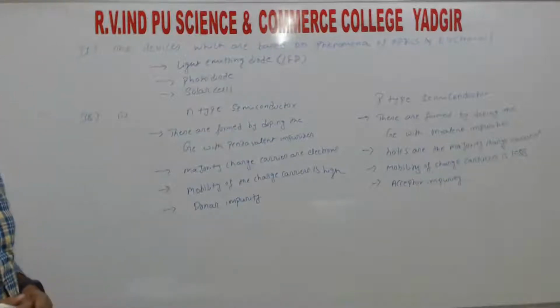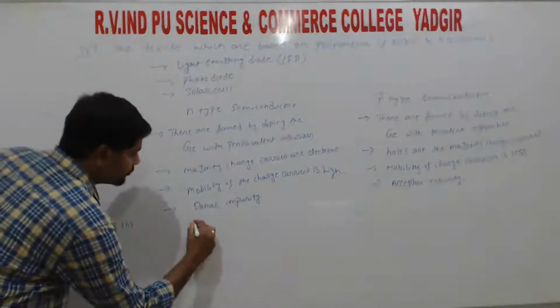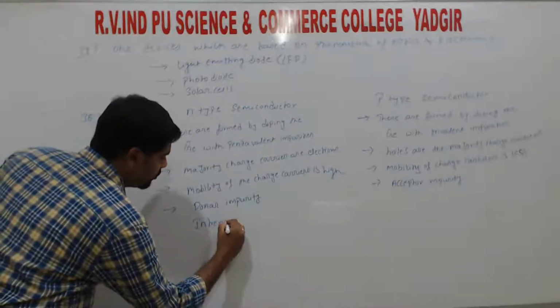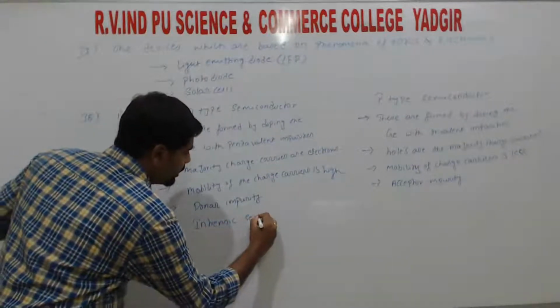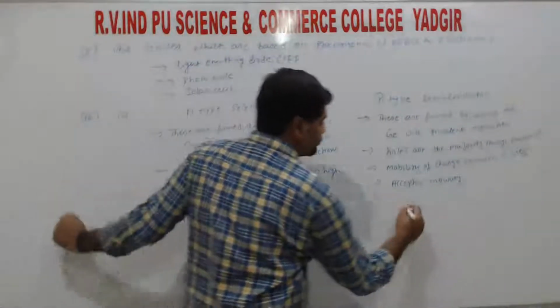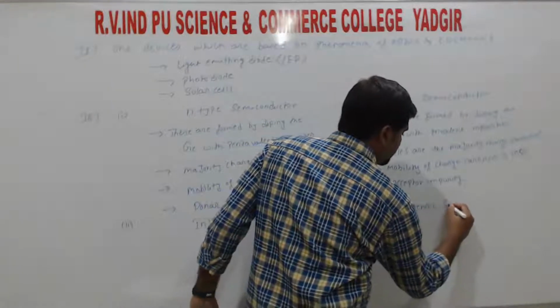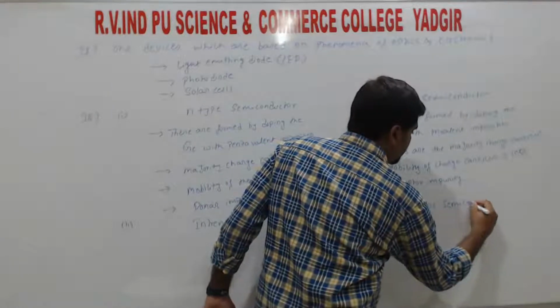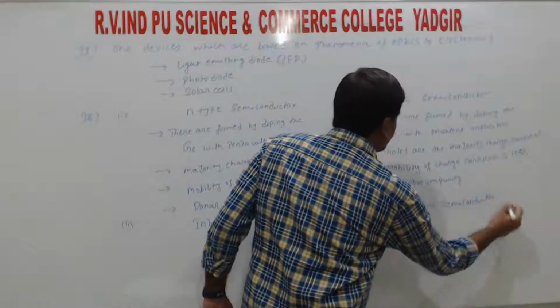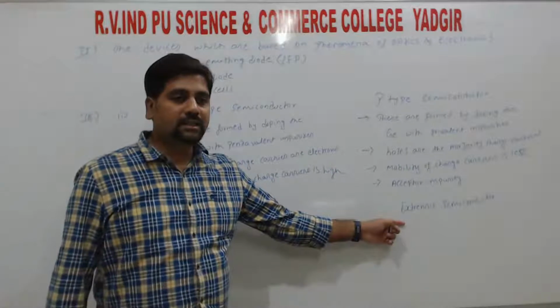So in that, again one more: we have intrinsic semiconductor and extrinsic semiconductor. So semiconductors have two types: intrinsic semiconductor and extrinsic semiconductor.